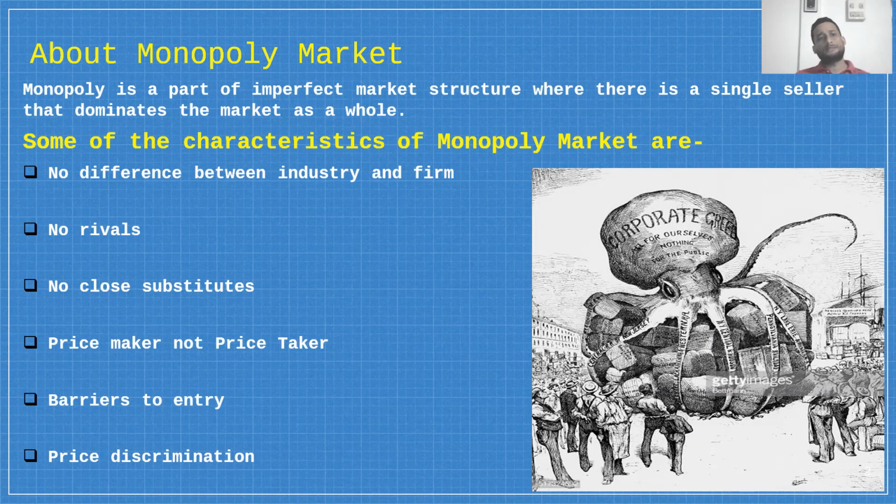So there are some basic features of the monopoly market. The first one is no difference between industry and firm. I have already said that there is no difference between industry and firm as there is only one seller of a product. There is a solo seller of a product, and that is why there is no concept of industry and firm. There is only one firm that operates the market.